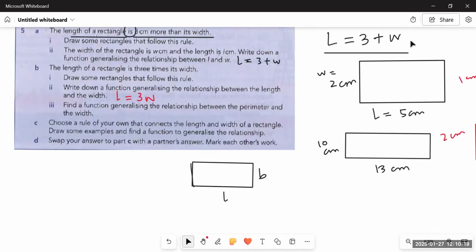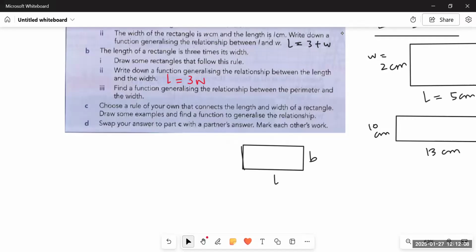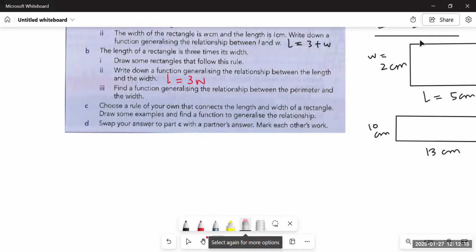Find a function generalizing the relation between the perimeter and width. What would be the perimeter and width? Let us first build the relation between the perimeter and length and width.